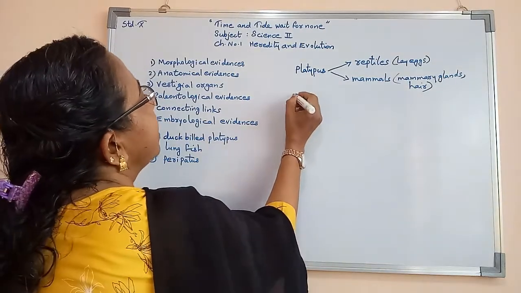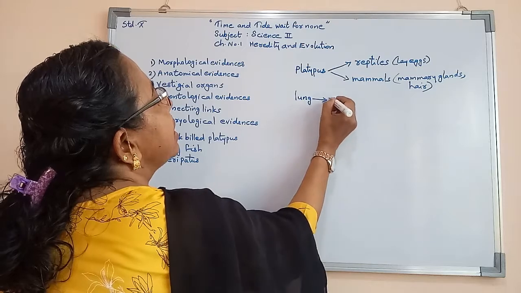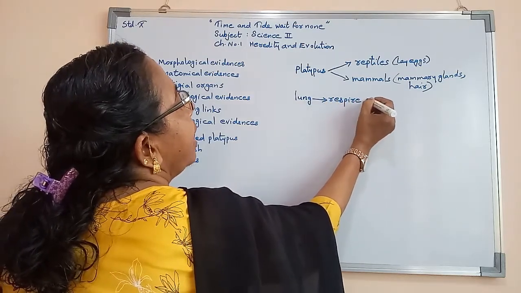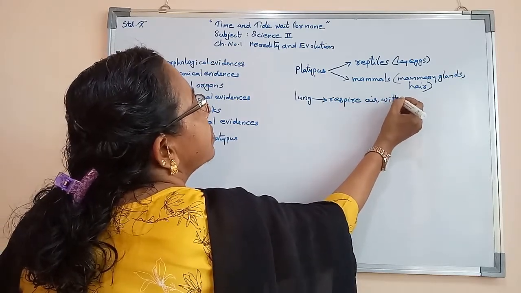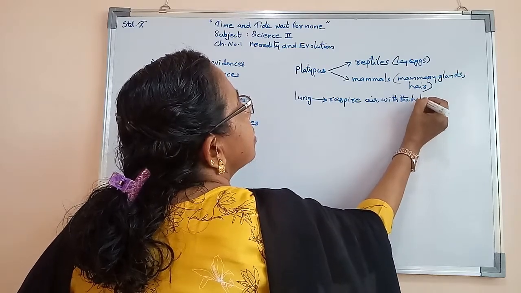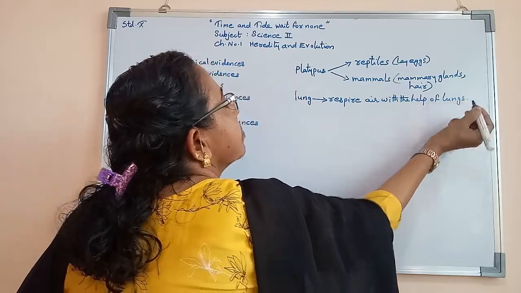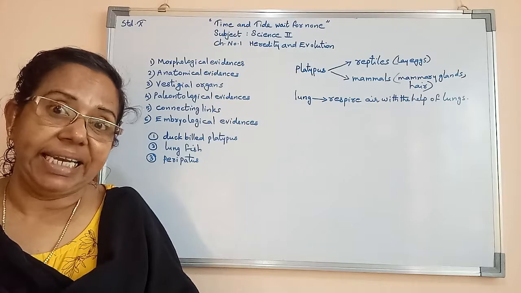Now we are studying about lungfish. Lungfish respire air with the help of lungs. In the case of fish, they respire with the help of gills.